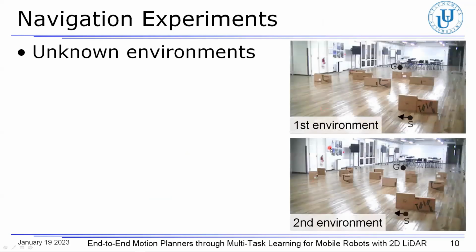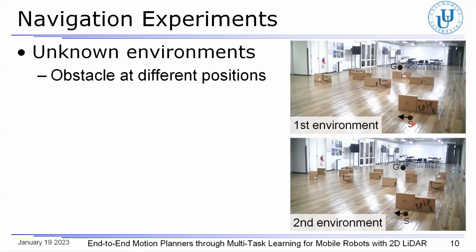These pictures show the navigation environments unknown to the robot. Compared to the corridor environment, the hall has a width of 7 meters. The arrowed line marked on S here indicates the initial orientation of the robot. In the same hall, obstacles are arranged in different positions. In the first environment, each obstacle is composed of 2 boxes. On the other hand, in the second environment here, these obstacles are composed of a single box.